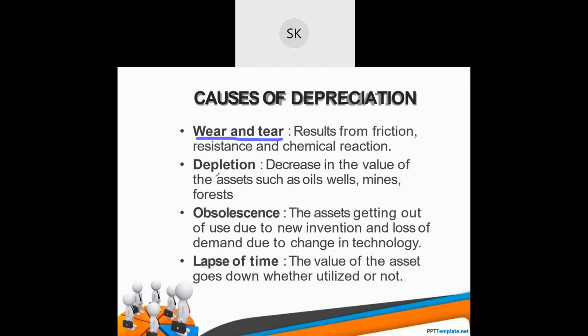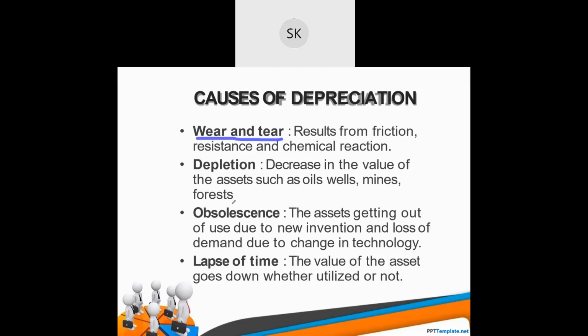Then next is depletion. Decrease in the value of assets such as oil wells, mines, forests. If you take an example of forest, if it has 150 trees in 2001, now it may be 50 trees left.